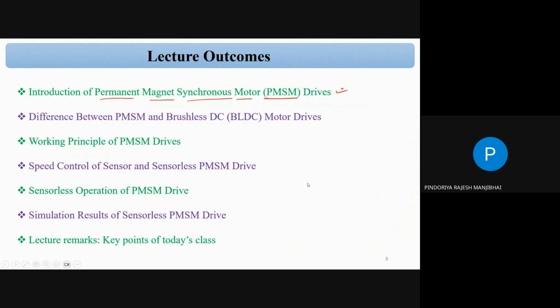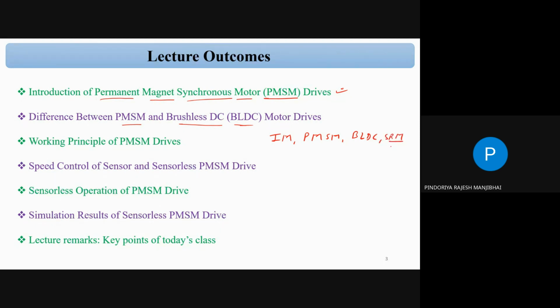After that, the difference between the PMSM and the brushless DC motor. And second one, there is the BLDC motor. Nowadays in electric vehicles, the majority of companies use the BLDC motor. BLDC stands for brushless DC motor, brushless direct current motor. Nowadays in the electric vehicle, we have induction motor, PMSM, BLDC, and SRM.